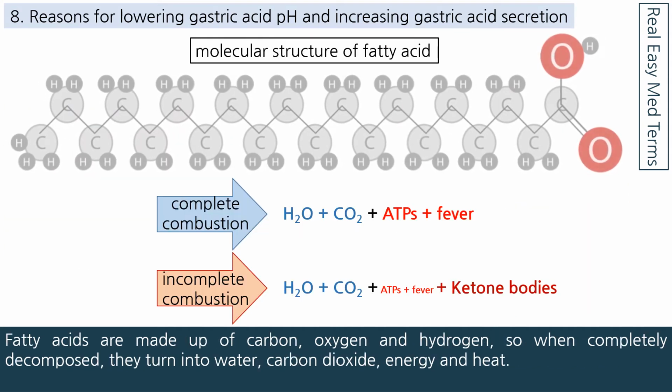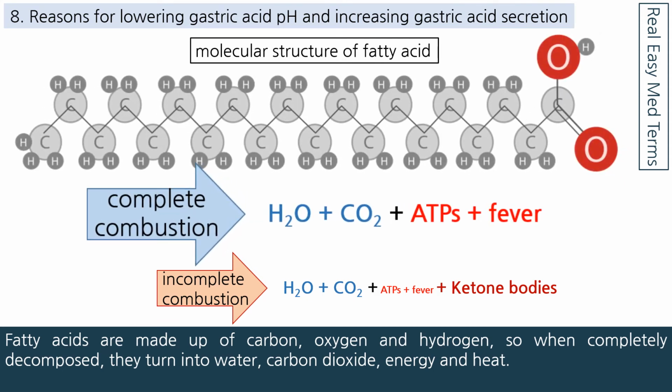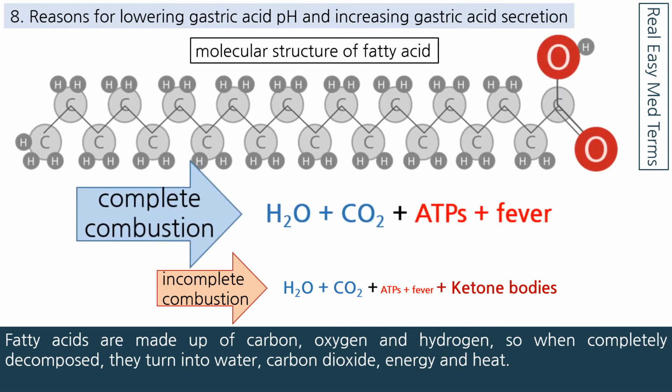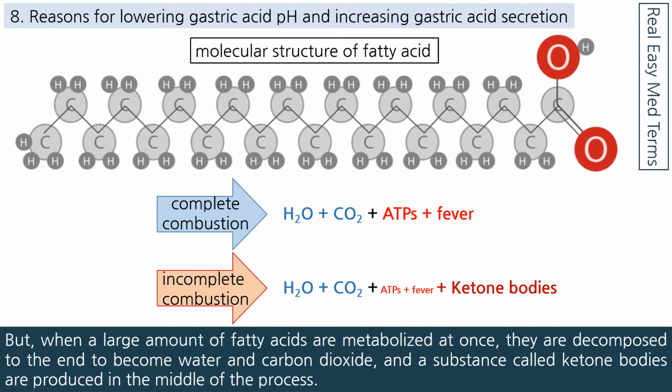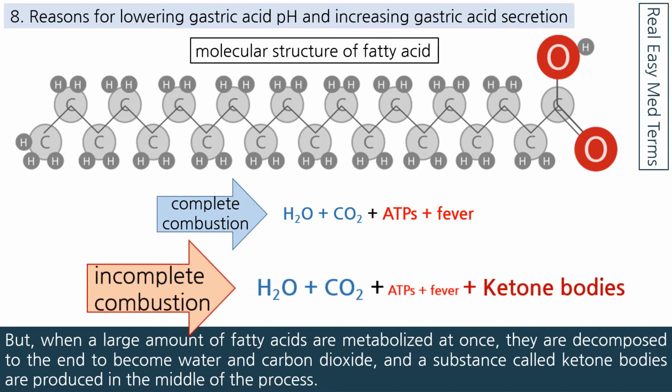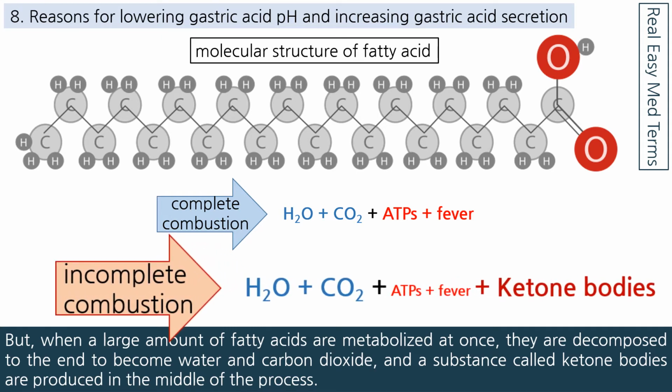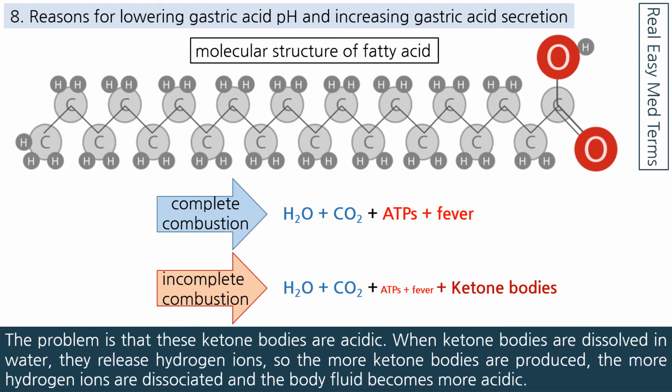Fatty acids are made up of carbon, oxygen and hydrogen, so when completely decomposed, they turn into water, carbon dioxide, energy and heat. But, when a large amount of fatty acids are metabolized at once, they are not decomposed to the end to become water and carbon dioxide, and a substance called ketone bodies is produced in the middle of the process. The problem is that these ketone bodies are acidic.